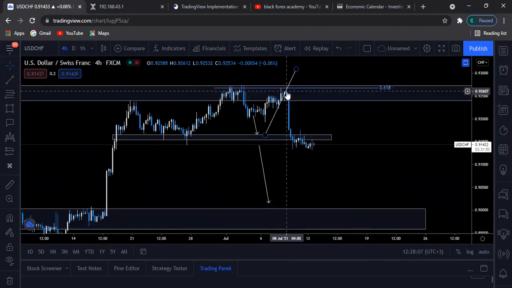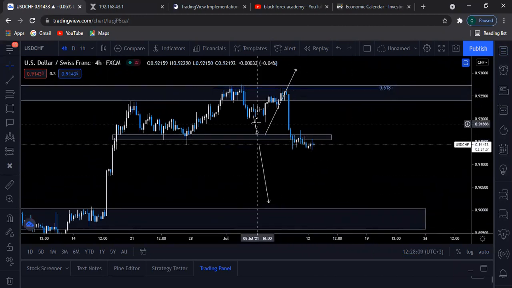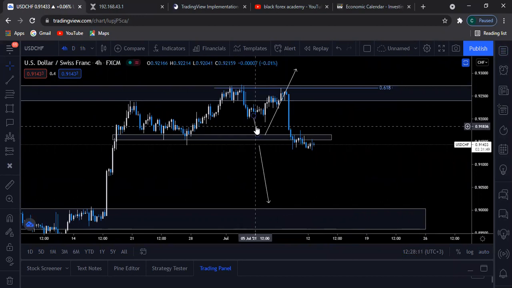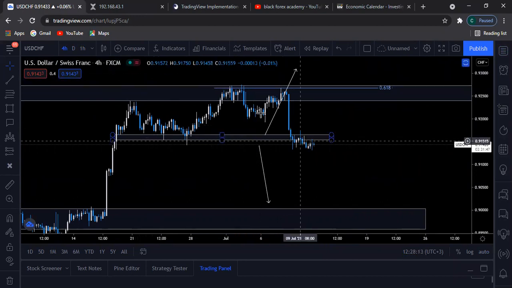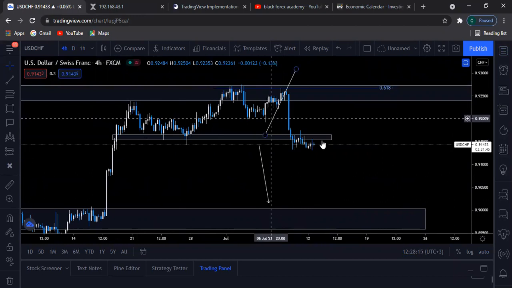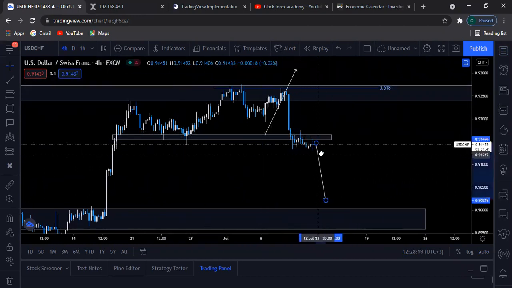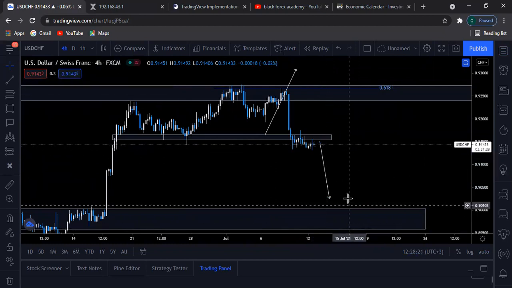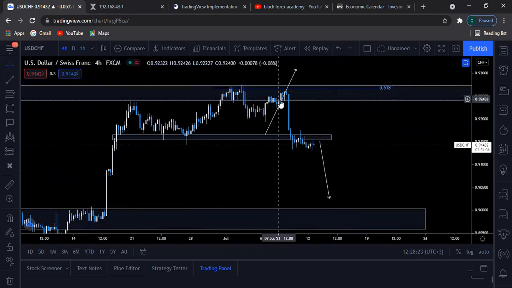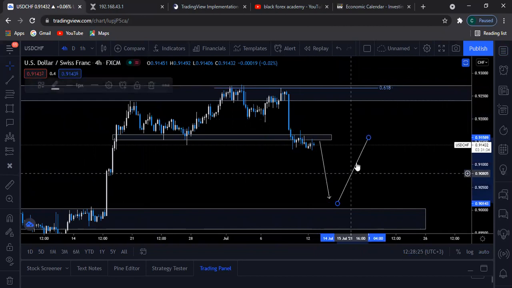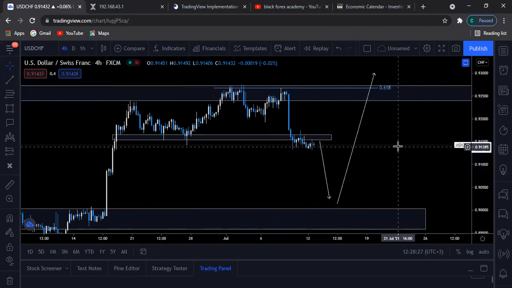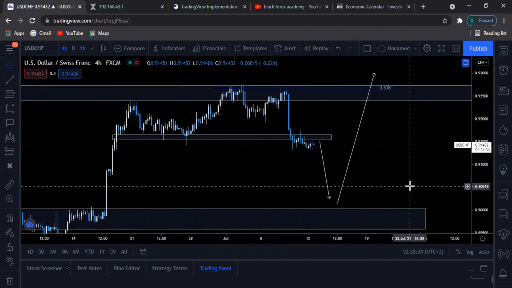Now, prices did play out as expected. They reached this resistance level here. So that's a good thing, right? Hope you caught the move. So right now, what I'm expecting to see is that prices have already broken below this market structure. I'll be looking for prices to go short until this price here before you actually look for market structures to bounce back up all the way up there. So that's USDCHF. That's how I expect it to play out.